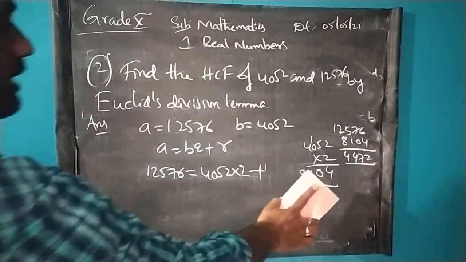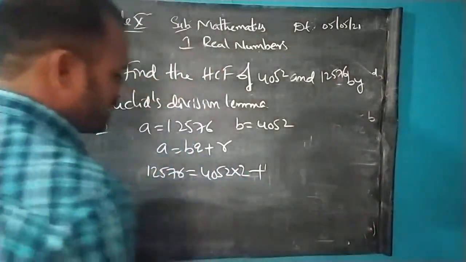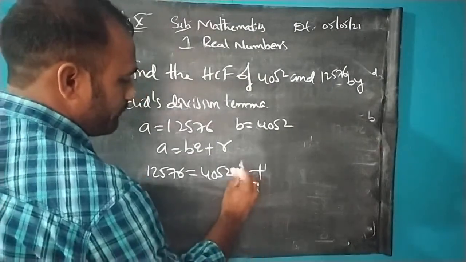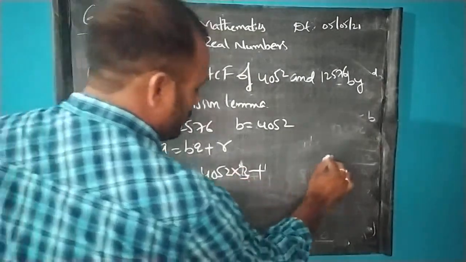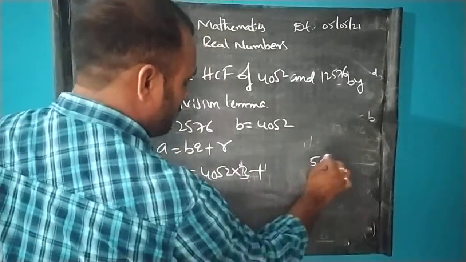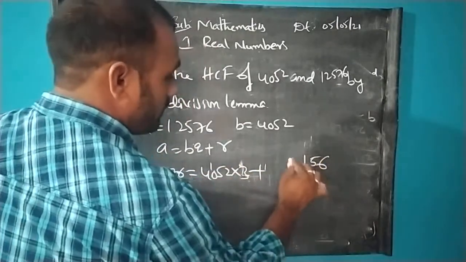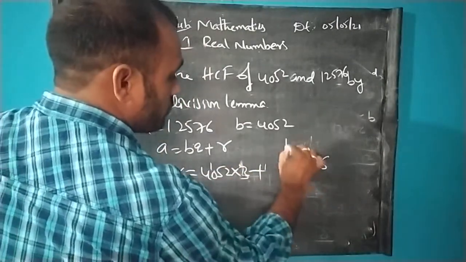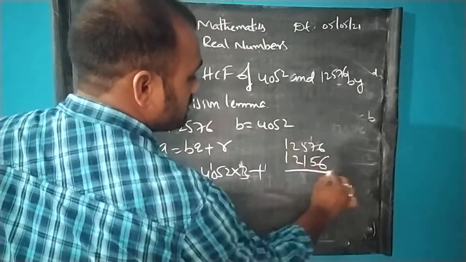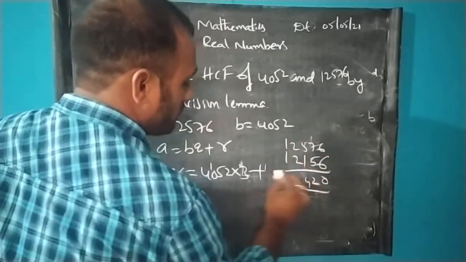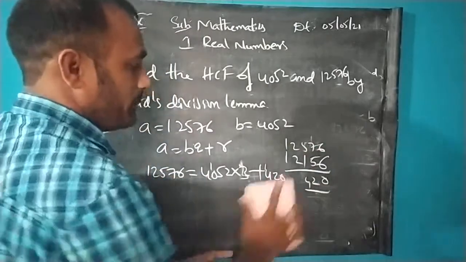So it means we can take it as 3 times also, not 2 times. So 3 twos are 6, 3 fives are 15, 4 threes are 12. 12576 minus 12156, so the remainder is 420.